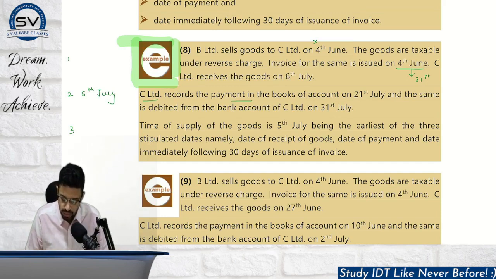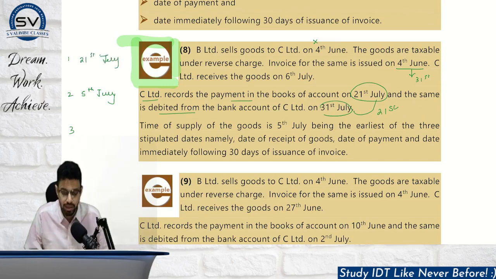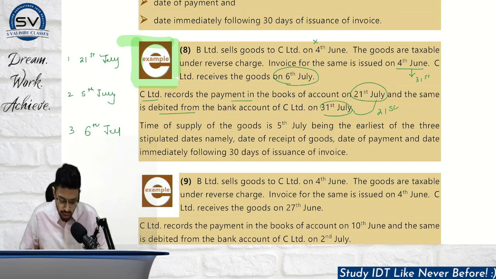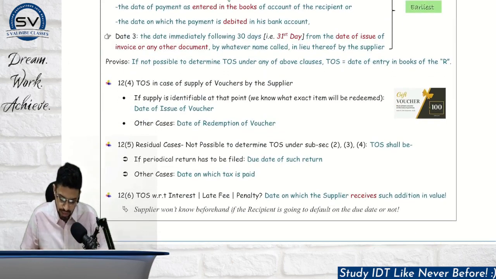C Limited records the payment on 21st July and debit on 31st. Internally, we have to select 21st July. I wrote this in second, but that doesn't matter actually. 21st July is the payment date, and third is the receipt date. The goods were received on 6th of July. So which is the earliest? The earliest one is 5th of July, so time of supply will be 5th July. I hope this is clear. I have covered one example as well.